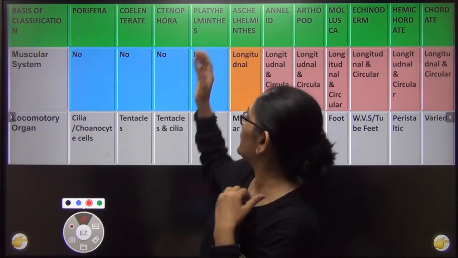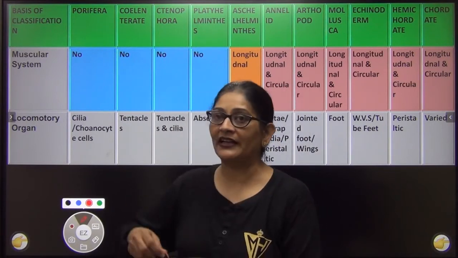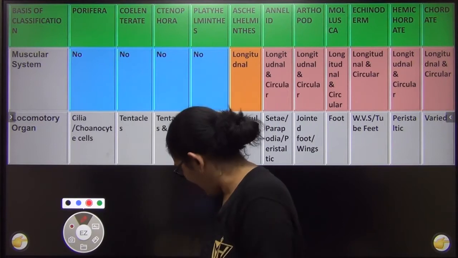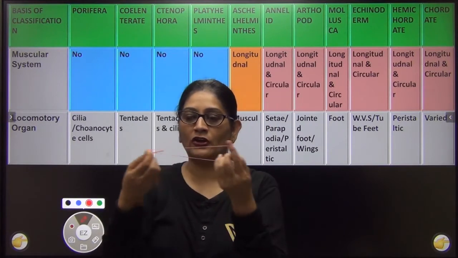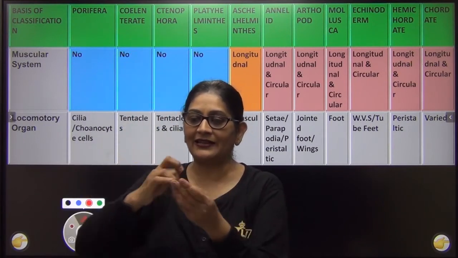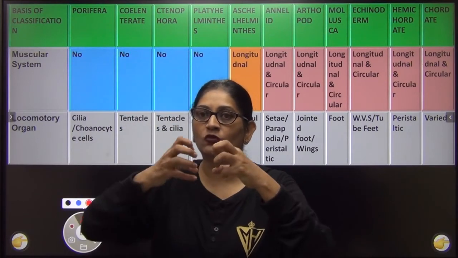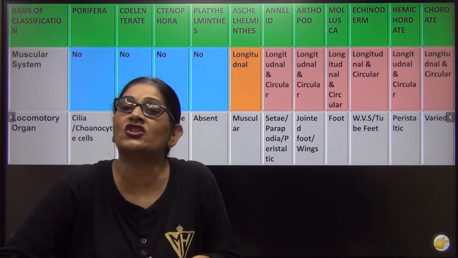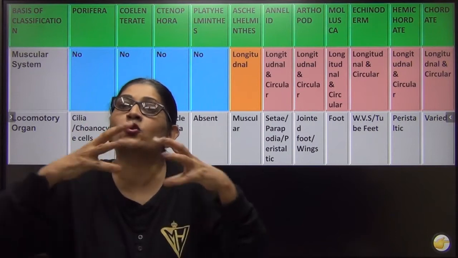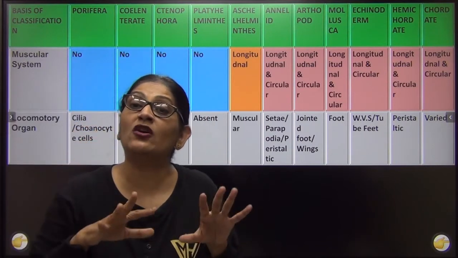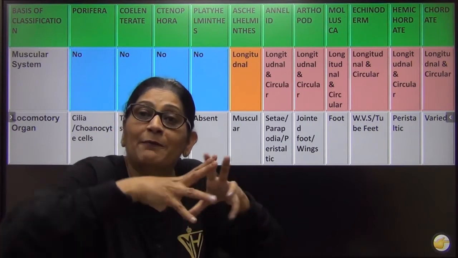Muscles they developed for the first time in askal helminth, but it was only longitudinal. This allowed movement only in this direction, and later it was both longitudinal and circular, so the body could be moved both like this and like this. This allowed peristaltic movement, and this peristaltic movement is not helpful only in your digestion. Even your lungs they show peristalsis, sometimes they grow like this. Even many organisms they move by peristalsis.